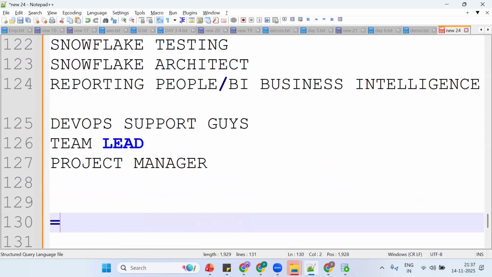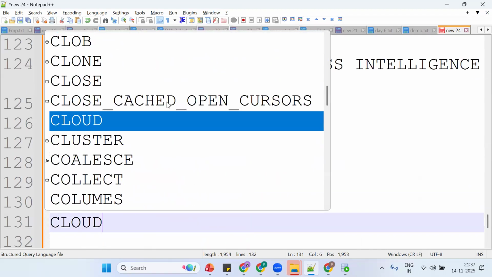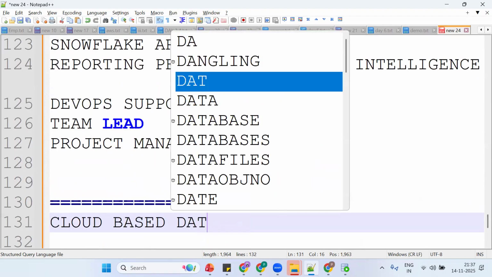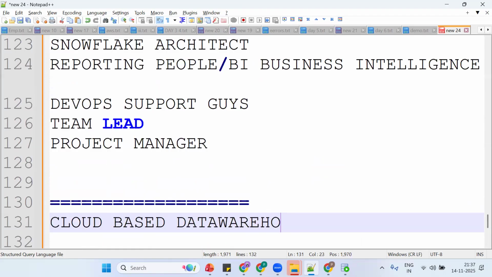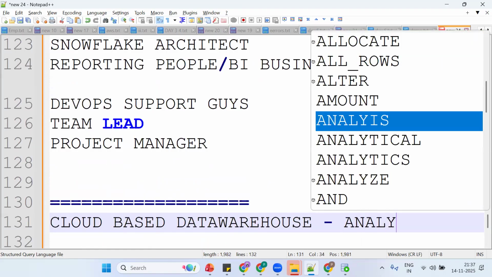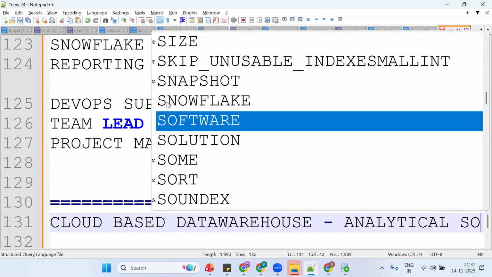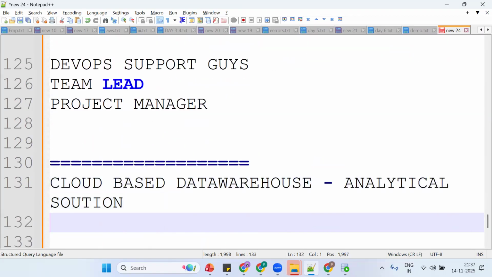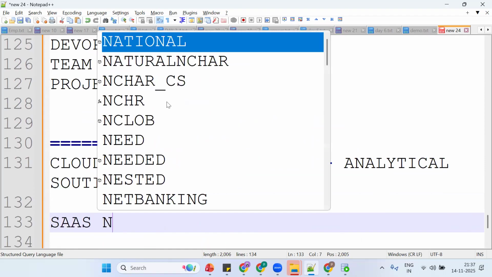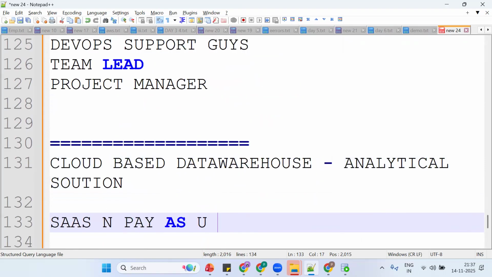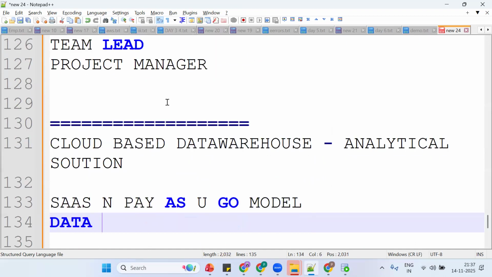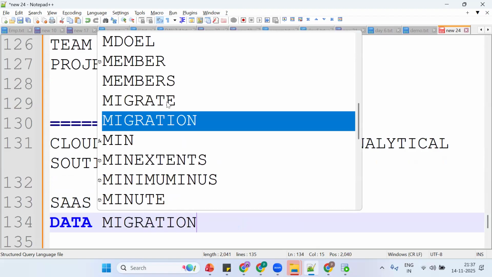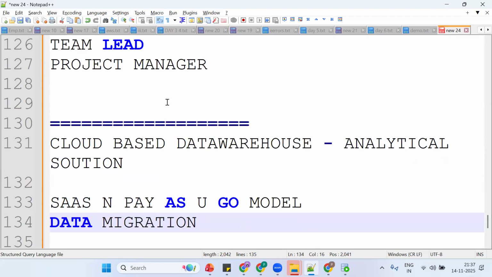Snowflake is a cloud-based data warehouse, mainly for analytical solutions. There are so many features. It's SaaS and a pay-as-you-go model: however much we use, we pay that much only. It is mainly for data migration projects, which we are discussing in our training, from Oracle to Snowflake and SQL Server to Snowflake.